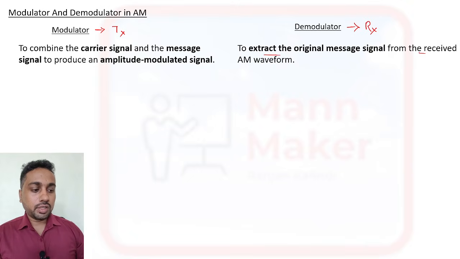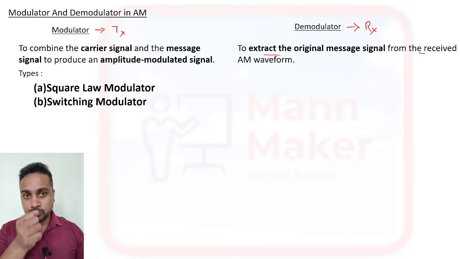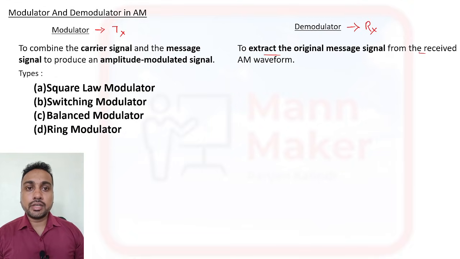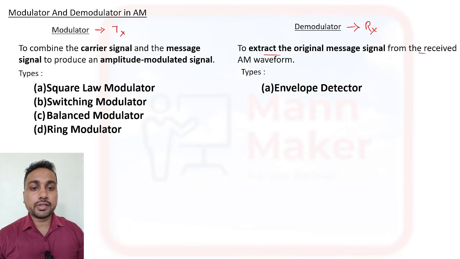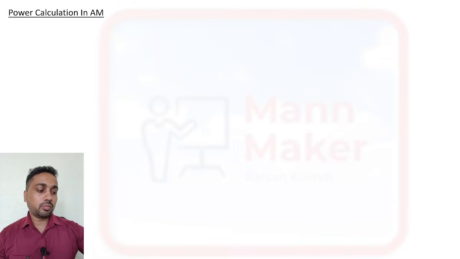All right. If we talk about types of modulator in AM, amplitude modulation, we have the square law modulator, the switching modulator, then the balanced modulator and the ring modulator. And if we talk about demodulators, we have the envelope detector, the square law detector and the synchronous detector, which is also called the coherent detector. These are the types of modulator and demodulator in amplitude modulation.